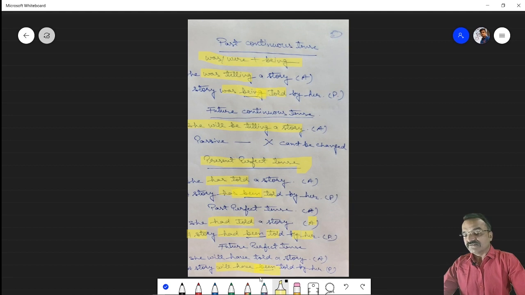All the things are the same. We are using the object in the beginning. We are using the third form of the main verb, and we are using the receiver of action at the end of the sentence. The only thing we are changing is the be form of the verb according to the tense. So you must focus on the be form of the verb used in the passive voice.